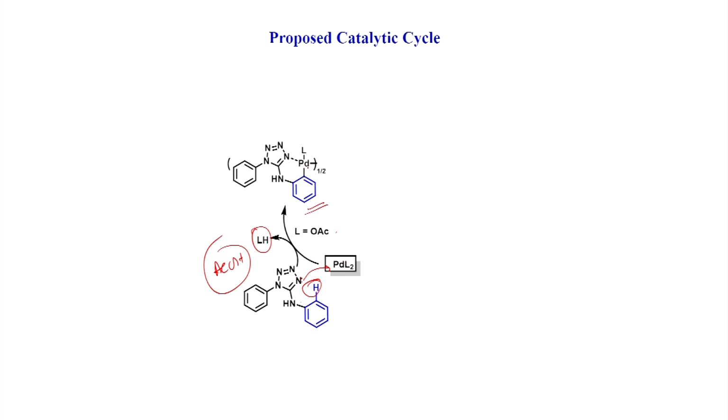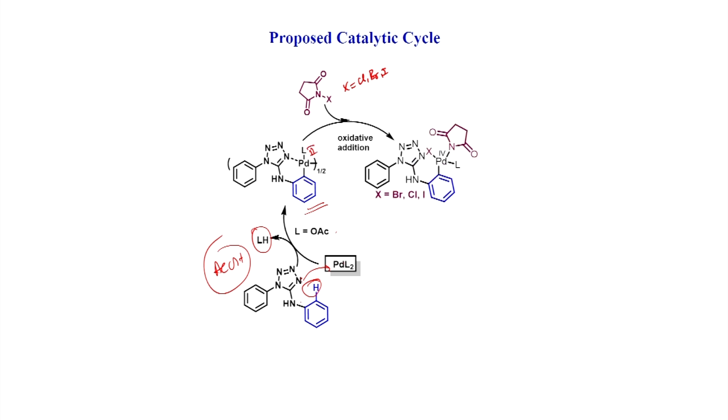Once you form this intermediate, it can undergo oxidative addition with this N-halosuccinimide. So, oxidative addition, this is Pd(IV), it will go to this intermediate.